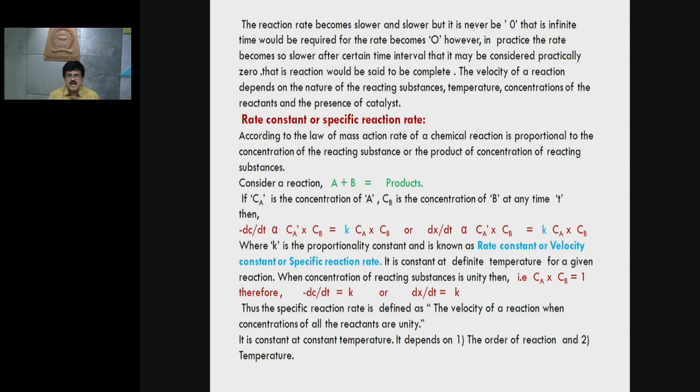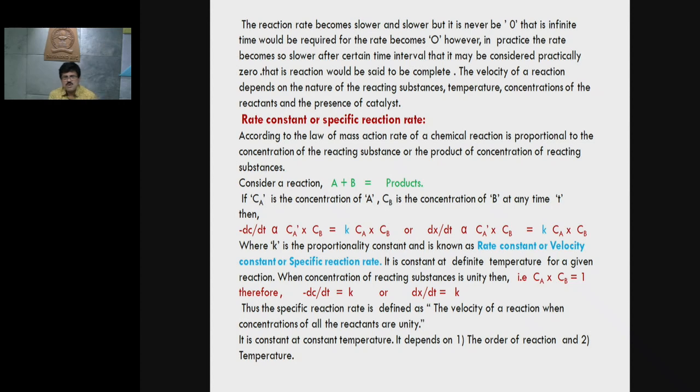That is, the reaction would be said to be complete. The velocity of reaction depends on the nature of the reacting substances, temperature, concentrations of the reactants, and the presence of catalyst.